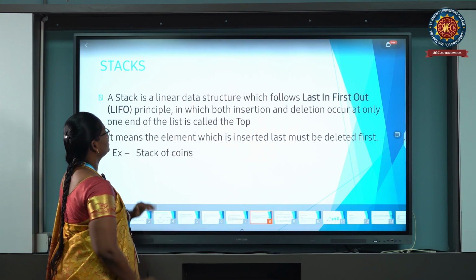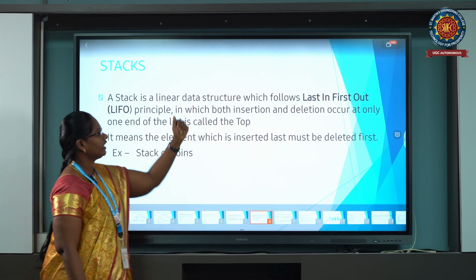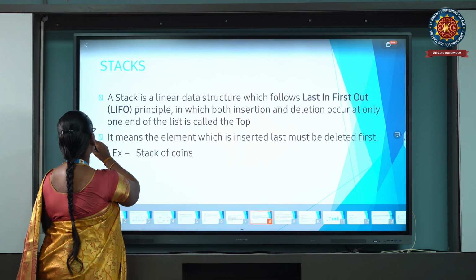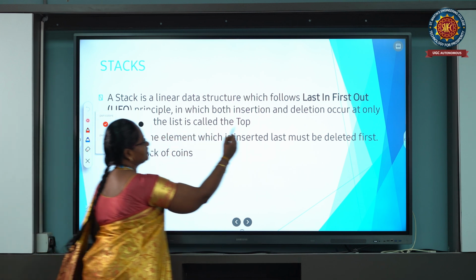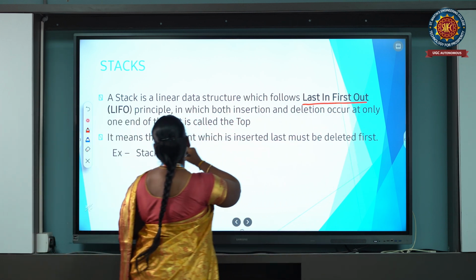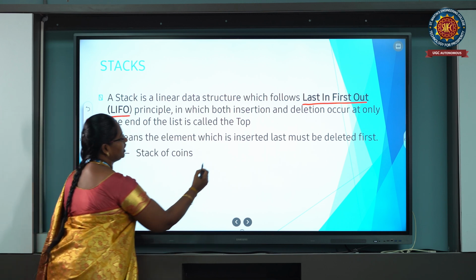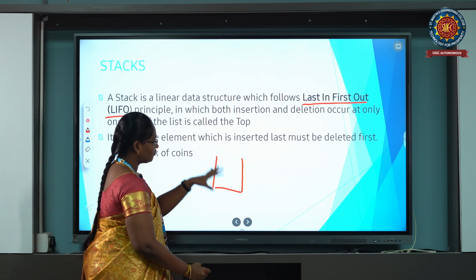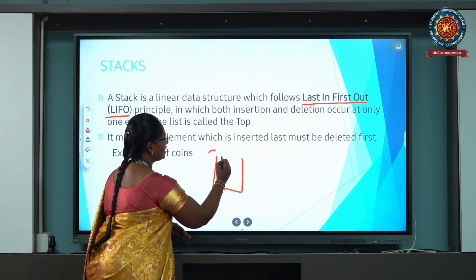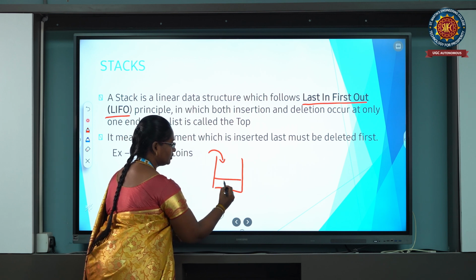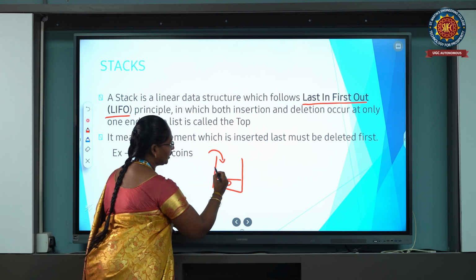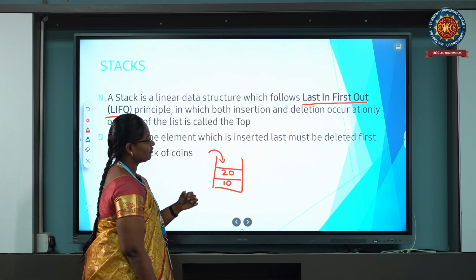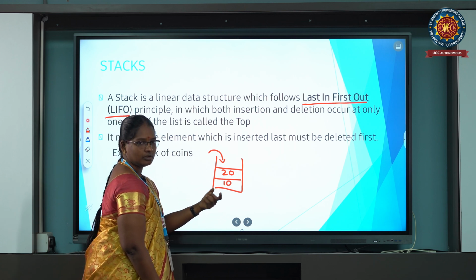Next, the stack. A stack is a linear data structure which follows the last in, first out principle. This is the structure of the stack. First we insert one element, suppose 10, and next we insert the value 20. If I want to remove 10 first, how to pop?